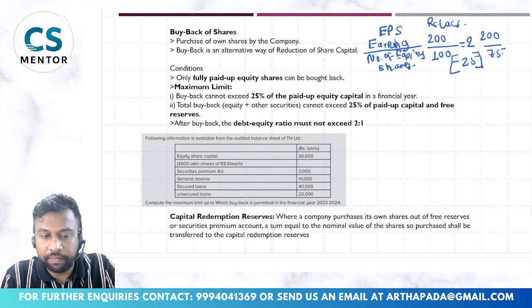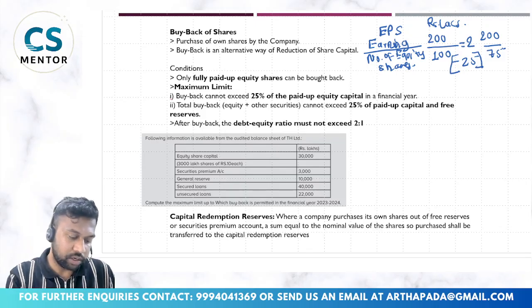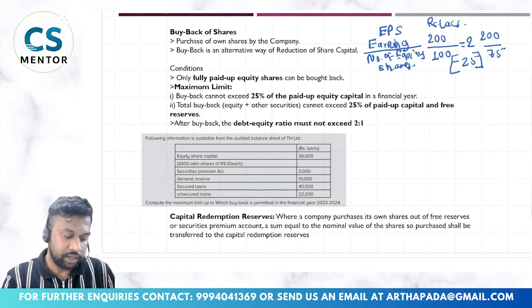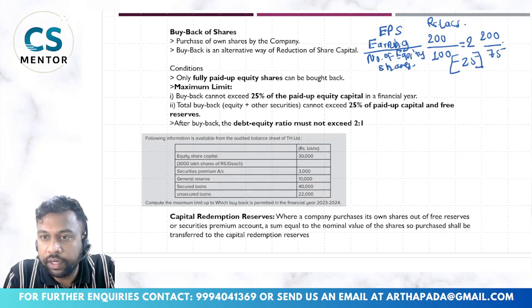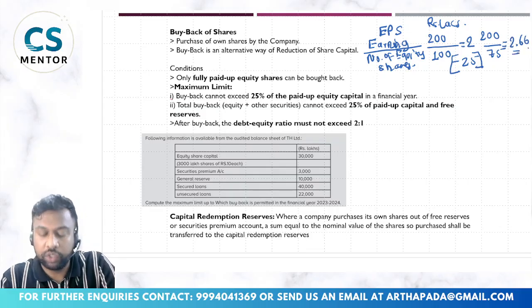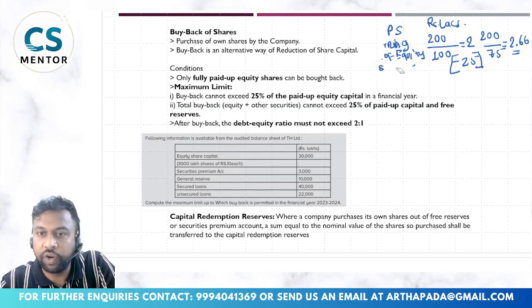I have made the payment to the relevant shareholders at the market price, and now my number of shares is 75 lakhs. So ultimately when I calculate my EPS, that will come around 2.66. Okay, so this improves the earning per share ratio. So this is one of the advantages.